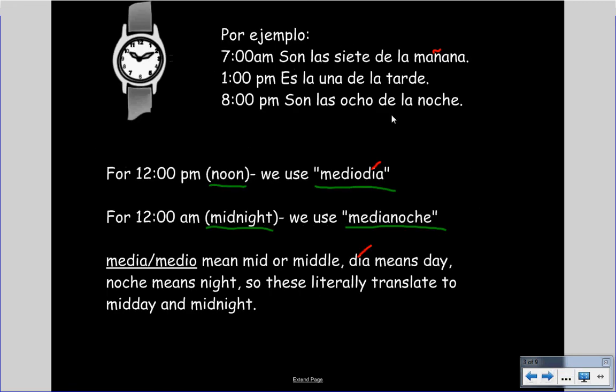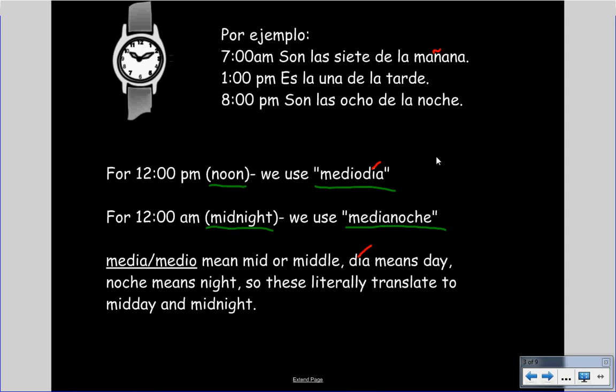Okay. If we were to put that together, it would look something like this. If we had 7 a.m., we know that 7 is not 1 o'clock, so we're going to use the son las phrase. We know 7 is siete, so we put siete after it, and then we use the phrase de la mañana because it's 7 in the morning. If we were talking about 1 p.m. in the afternoon, we would use es la una because that's the 1 o'clock hour phrase, and then because it's in the afternoon, we would say de la tarde. For 8 p.m., we know that 8 is ocho, so we would use son las ocho, and then that's in the evening or at night, so de la noche.